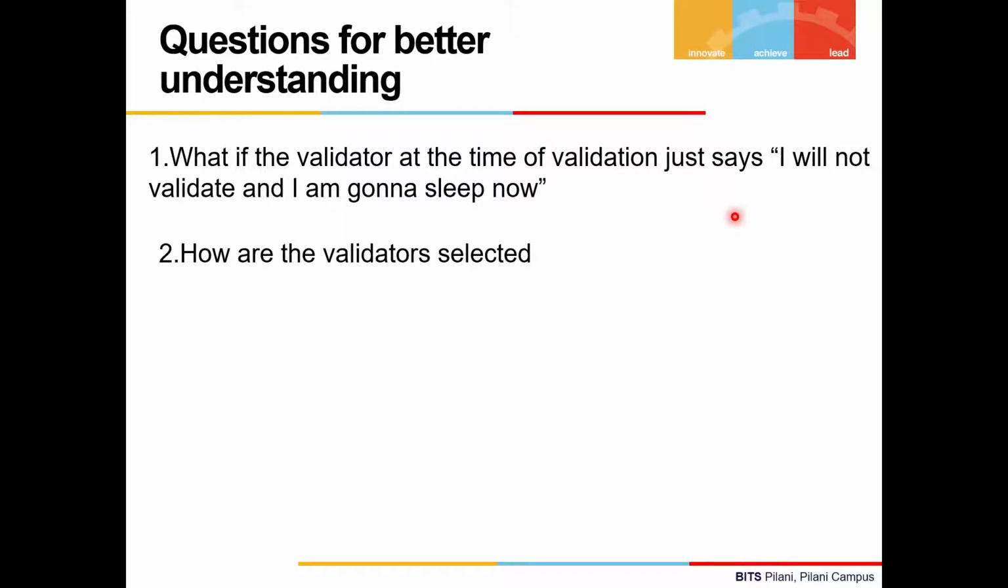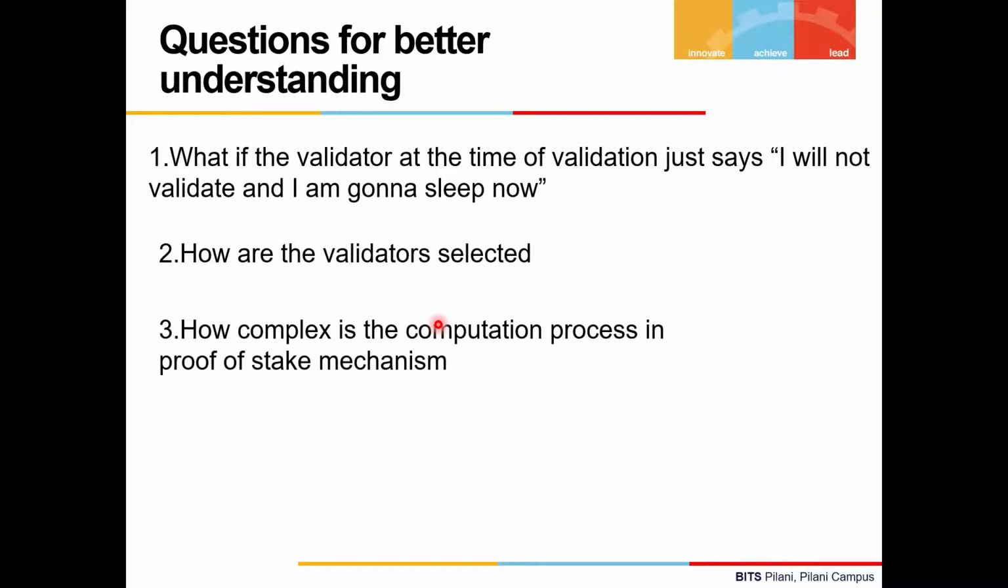Second, how are the validators selected? This validator selection process is completely random and depends on the blockchain platform that is running the proof of stake model. The algorithm of this validator selection I will be talking about in 2 to 3 slides. Third, how complex is the computation process in the proof of stake mechanism? In simple words, this computation process is very easy as compared to the proof of work mechanism. It's so easy that in some platforms it can even be done with the use of a smartphone.